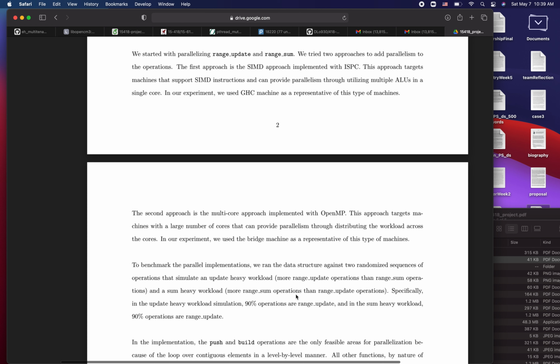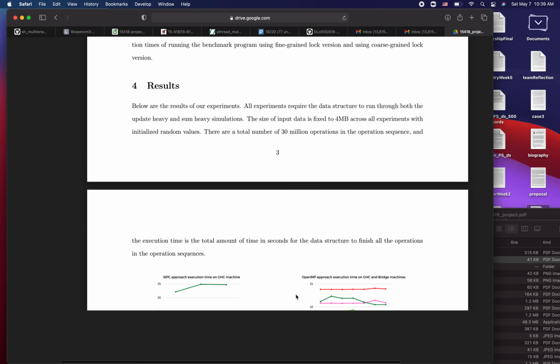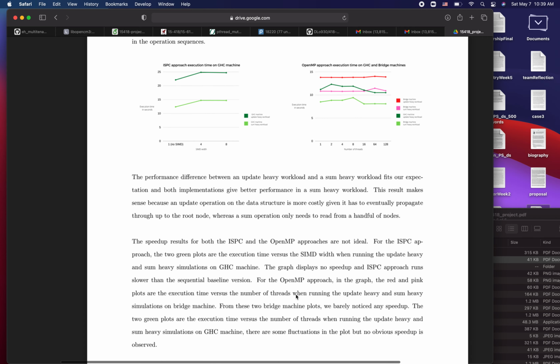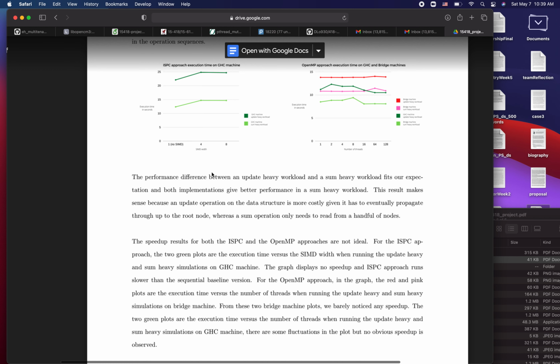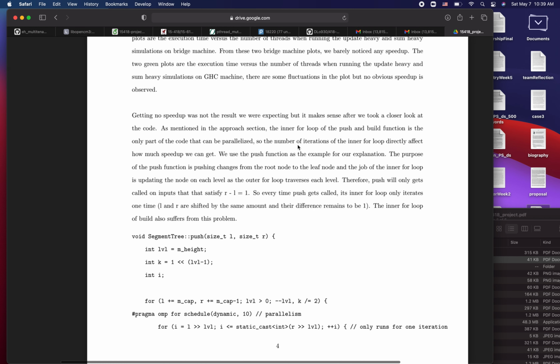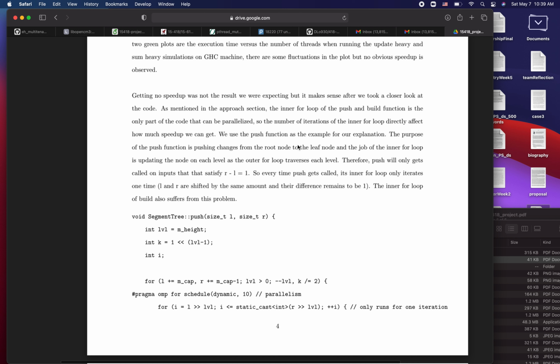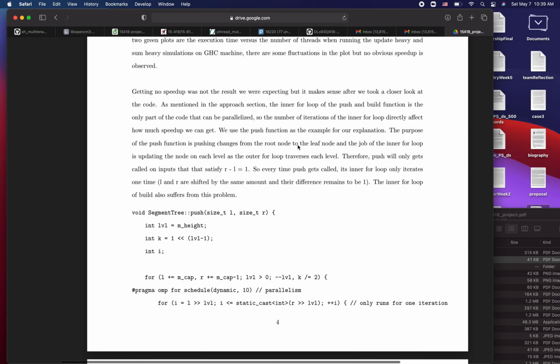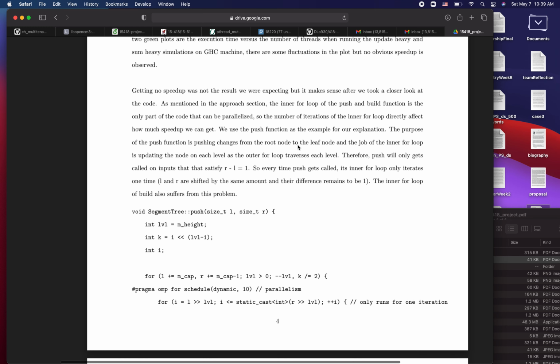approach. And we ran multiple experiments on the Gates machine and the Bridge machine, but we noticed no speedup on both Gates and Bridge machines, as we can see from the generated graph. This result was unexpected, but it makes sense after we took a closer look at the code.